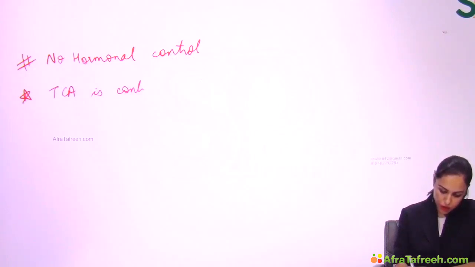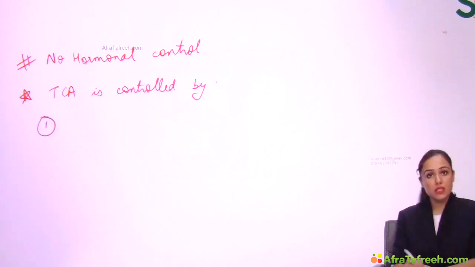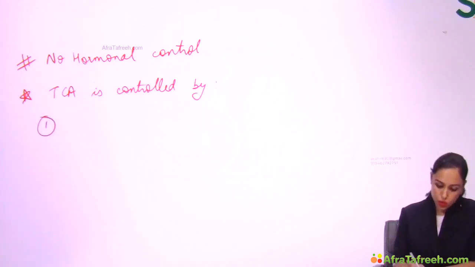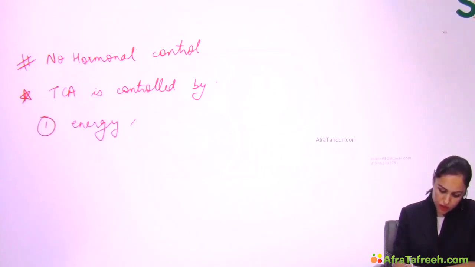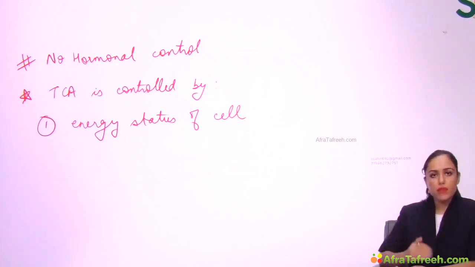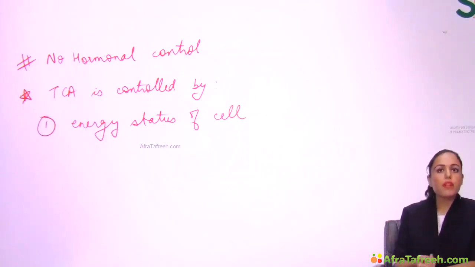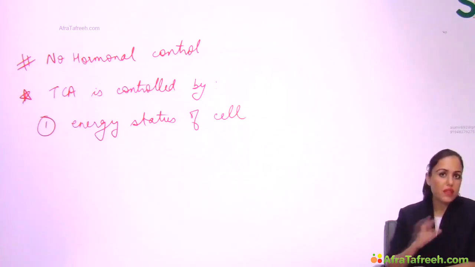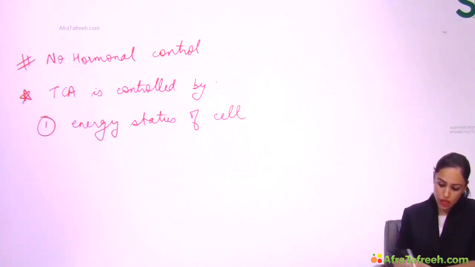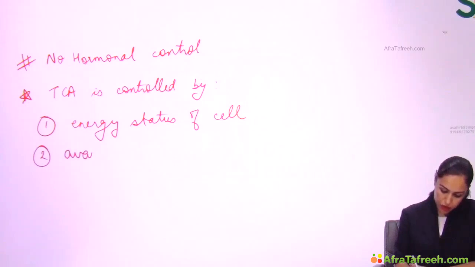TCA is controlled by, see, mainly TCA in the cells is for energy. So directly the energy status of the cell is controlling the TCA cycle. That is, if a cell does not have ATP, then TCA will occur, right? But if a cell has enough ATP, then TCA will not occur, right? So simply it directly depends on the energy status of the cell. And second, it depends on availability of